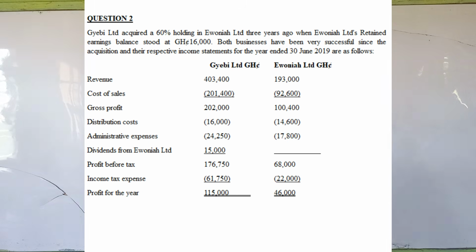So Ewonia is paying dividend to the parent company, JB, at an amount of 15,000 Ghana cedis, which I have already spoken on in the previous video, how we are going to treat this. So we continue from there. Profit before taxes, 176,750 for JB and 68,000 for Ewonia. Then there is income tax expense, which we have taken out from both. So the final profit for the year is 115,000 for JB and 46,000 for Ewonia.